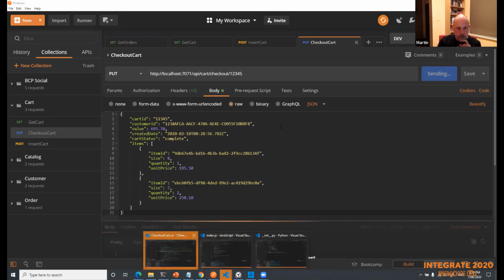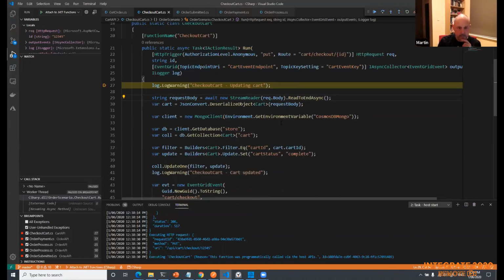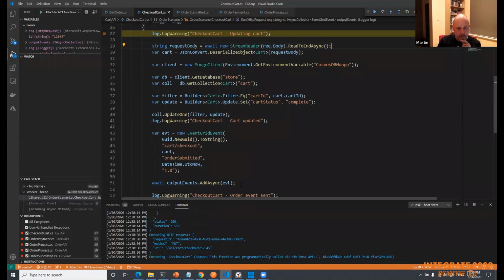And we'll see that I've stopped into here. So this is a HTTP trigger. And what I'm doing is I'm creating an event grid output. So this is the event grid output binding that I'm using here to create an event grid event and sending it to this topic endpoint with that key setting. And it's very, very simple. It's essentially this piece of code here. So I'm creating my event and I'm pushing it to an output. So if I just run this on,